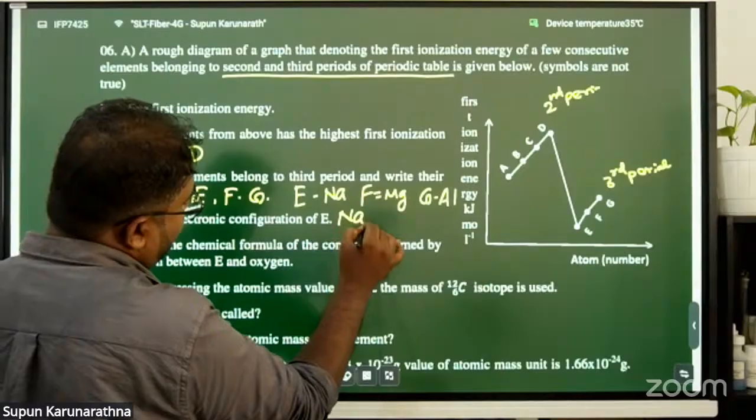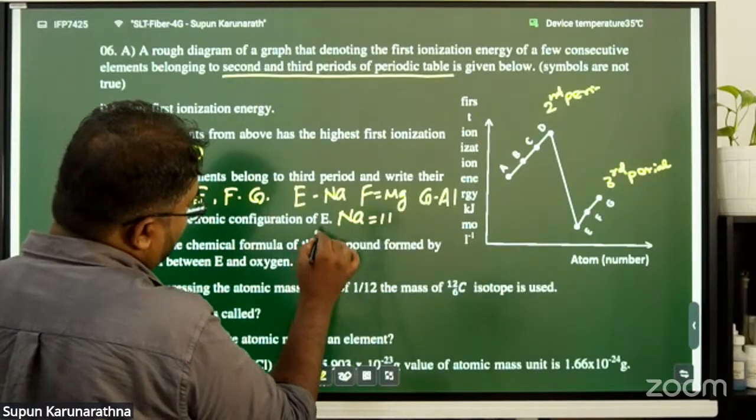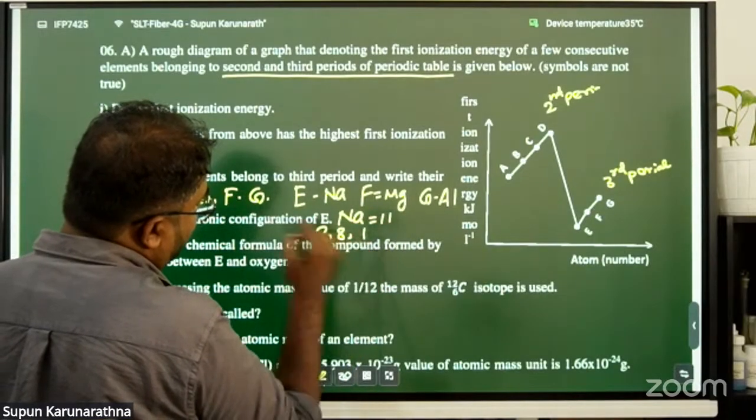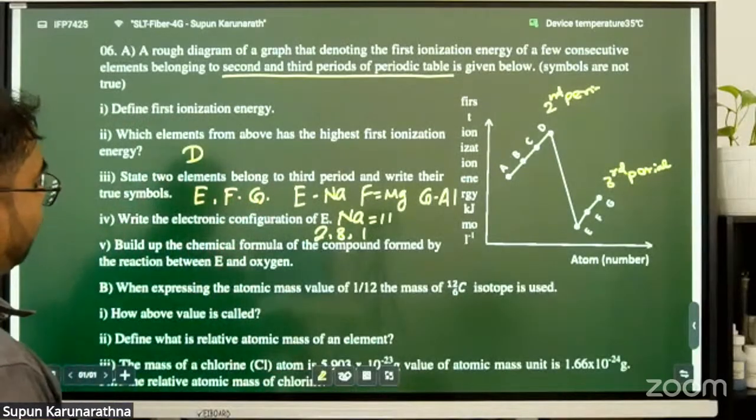The atomic number is 11, so we can write 2,8,1.